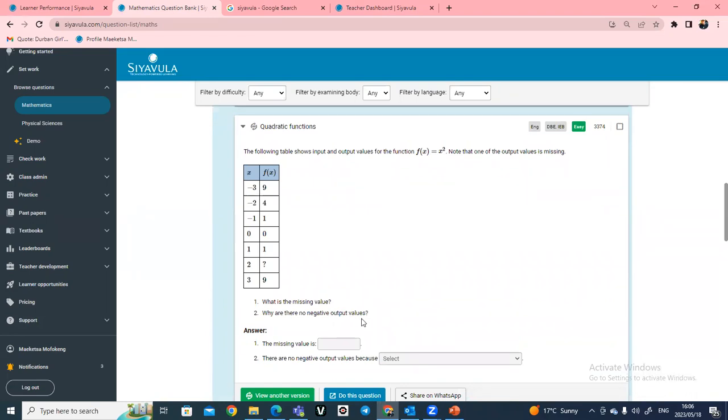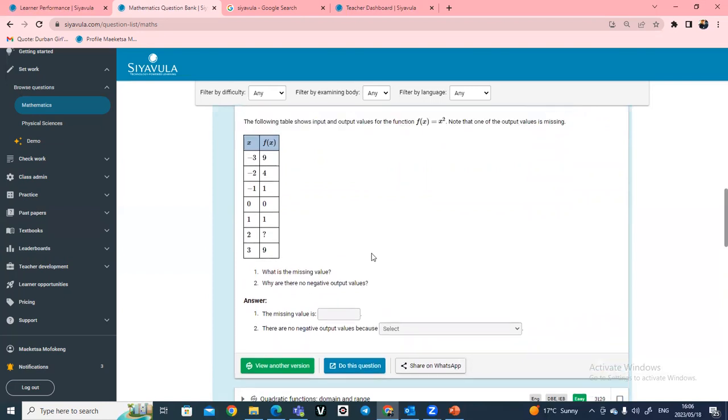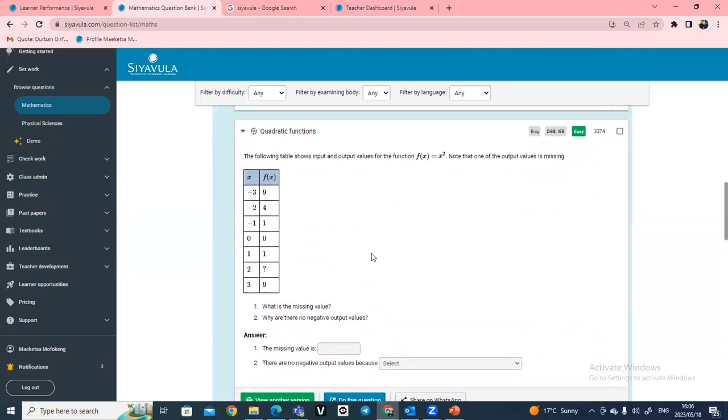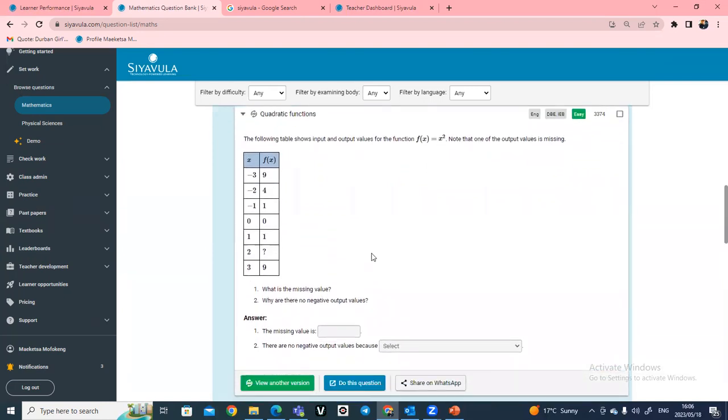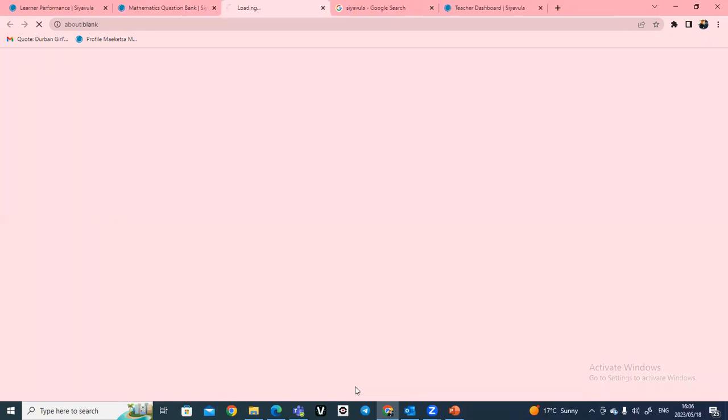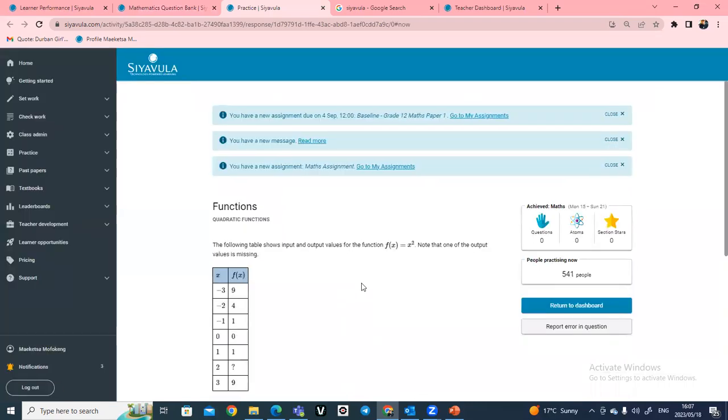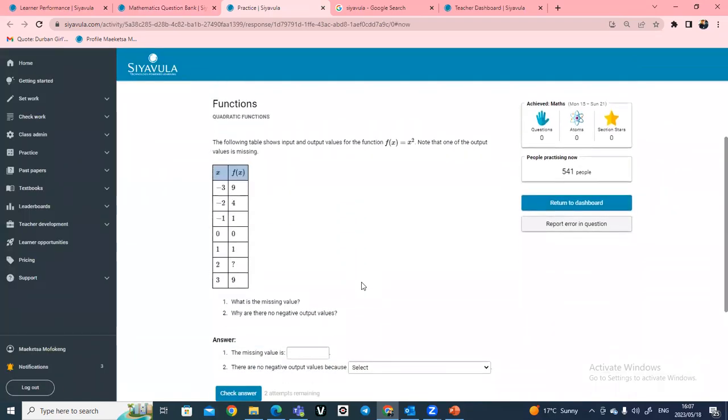If I find a question I like and I want to check the prior knowledge of learners about finding these values, I will click on let's do this question here.